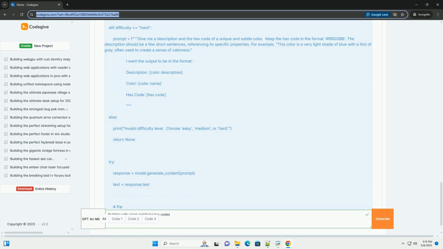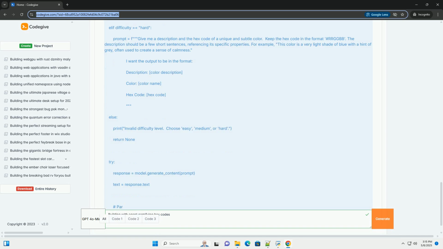2. Sign in with your Google account. 3. Create a new project, if you don't have one already. 4. Generate an API key. Important: treat this API key like a password. Do not share it publicly. Store it securely.